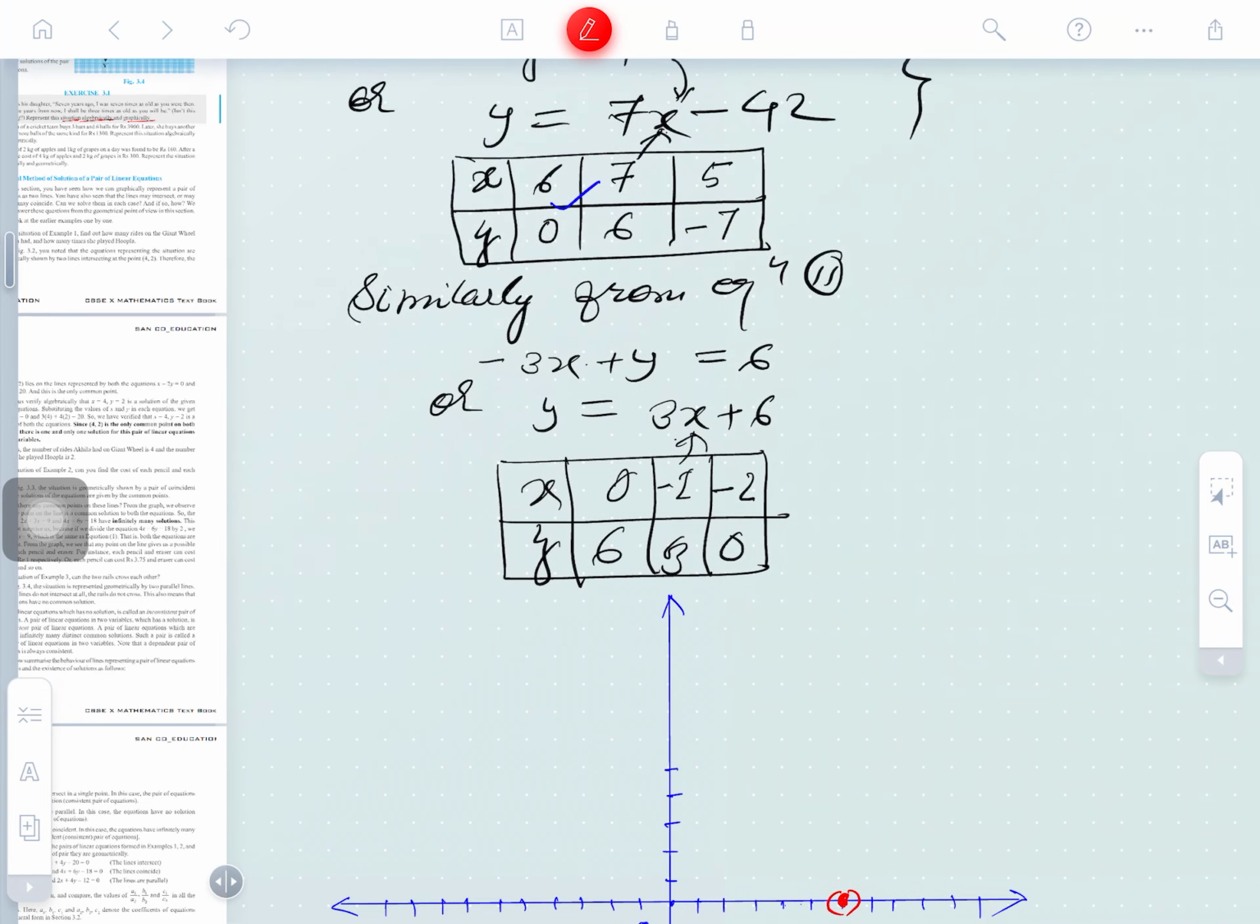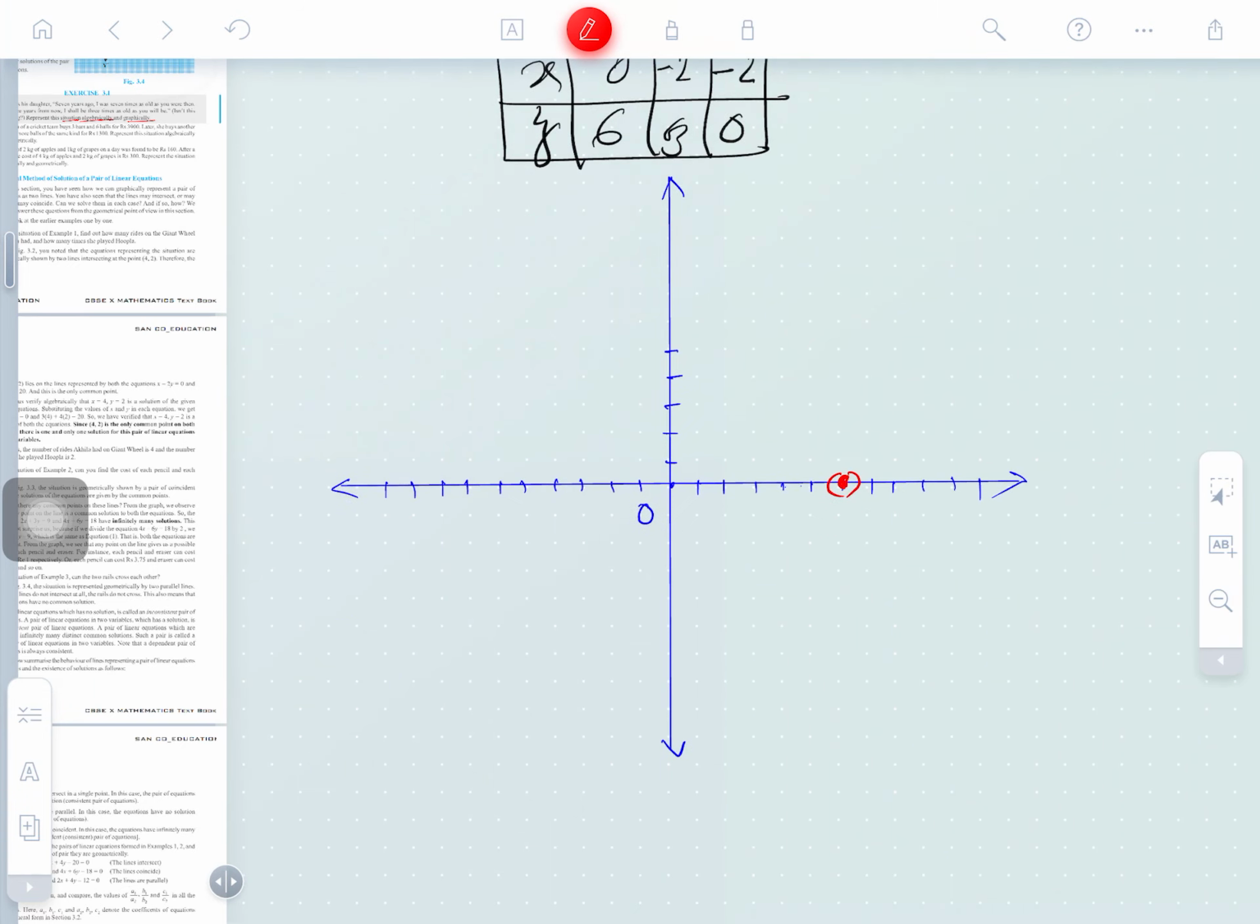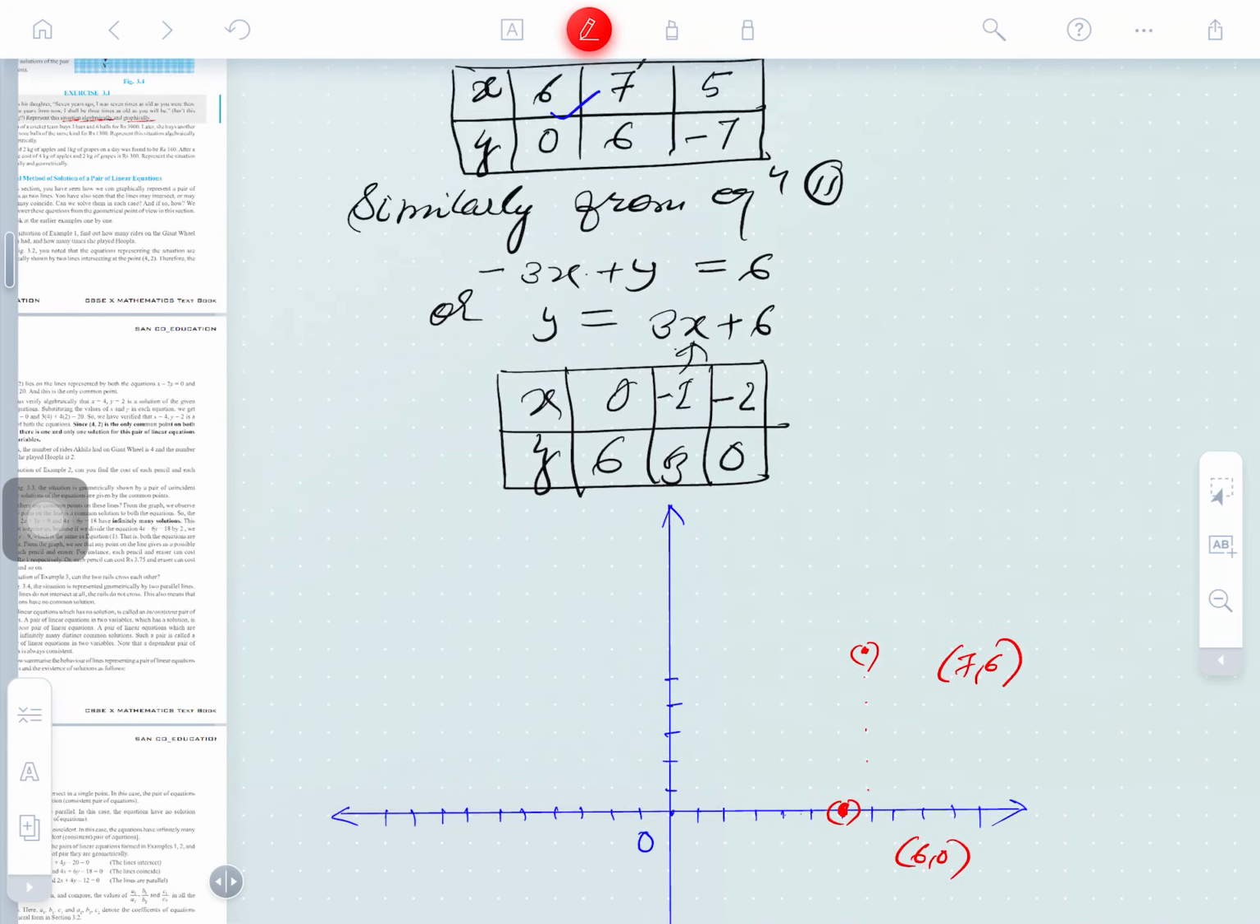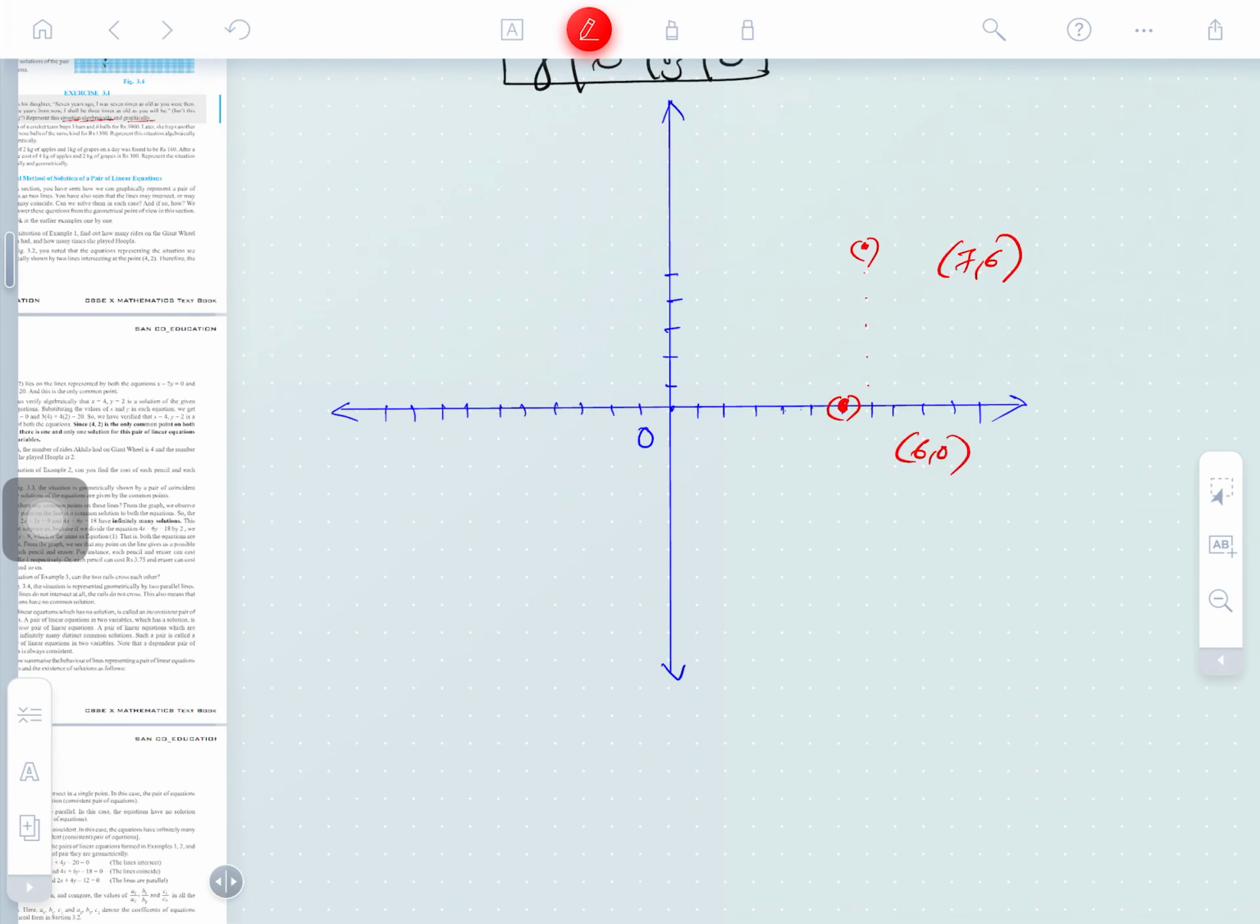What is the second coordinate here? 7, 6. For 7 and 6: 1, 2, 3, 4, 5, 6. This is the second coordinate. Clear? Next is 7 and 6, then 6 and 0. The other coordinate is 5, minus 7. 5 is here, minus 7 down: 1, 2, 3, 4, 5, 6, 7. So guys, now we need to draw the curve.